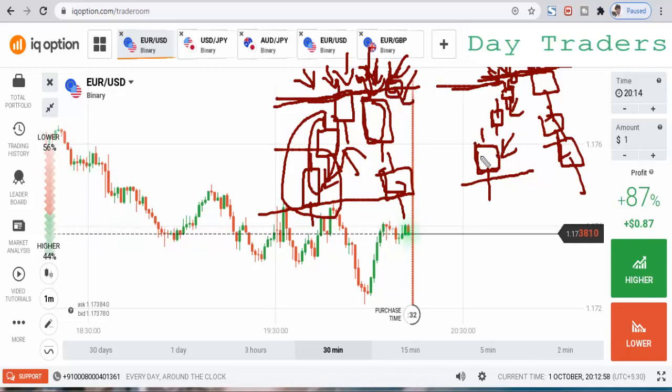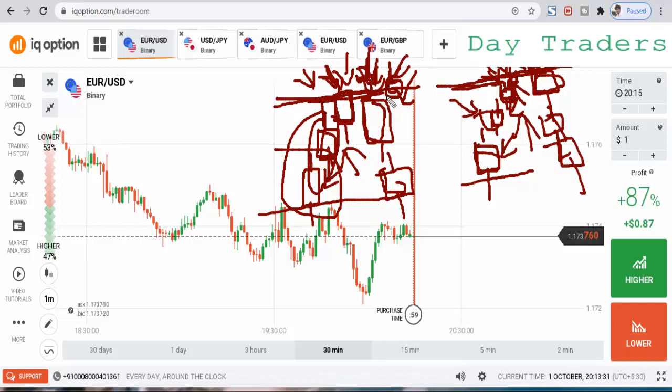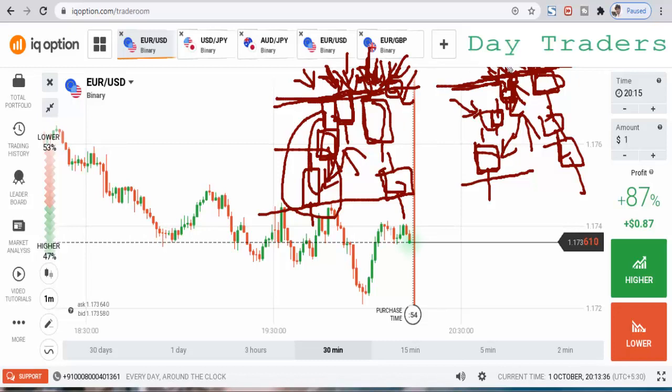So this weak bullish momentum stops at these sellers. This is a very weak momentum. Okay, so the buyers are weak at the market level, and this is a very weak buyers entry. There are no buyers interested in the market. So that's the reason some sellers enter the market. In this scenario, some strong buyers are interested in the market, but still some sellers stop at this level. So this is a very strong level. Okay, this is a very strong level, and this is a very weak level.